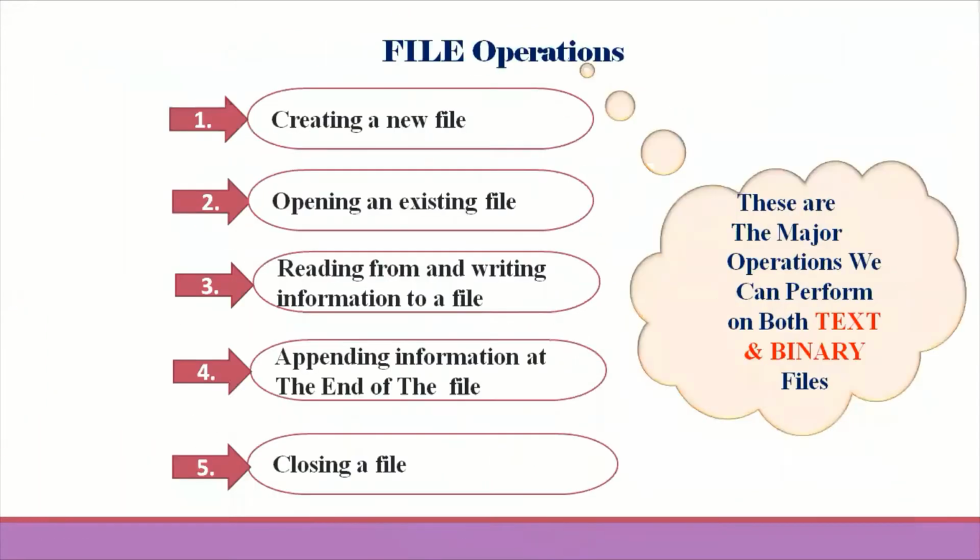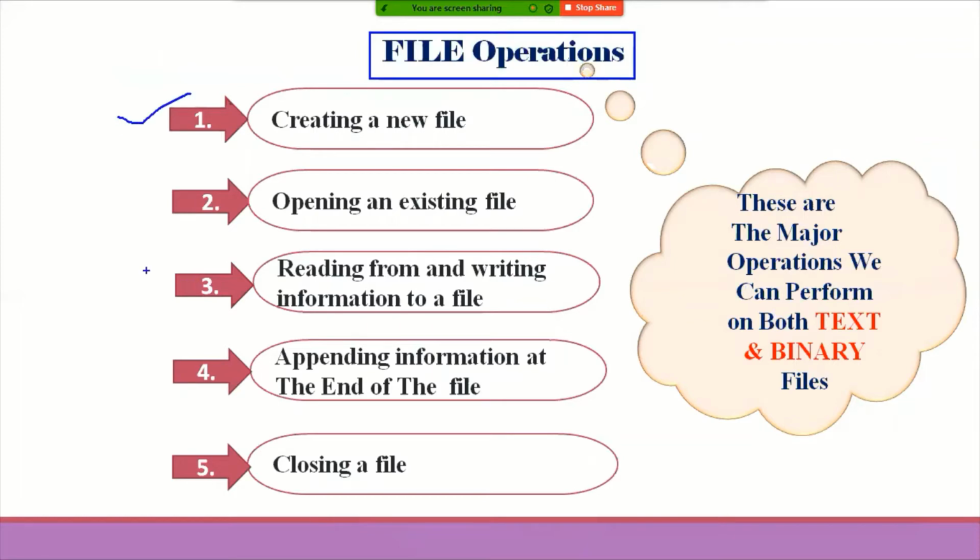Then coming to file operations. What type of operations can you perform? There are different operations you can perform on a particular file. The first step is to create a file, and we can also open an existing file. Creating means opening in W mode.